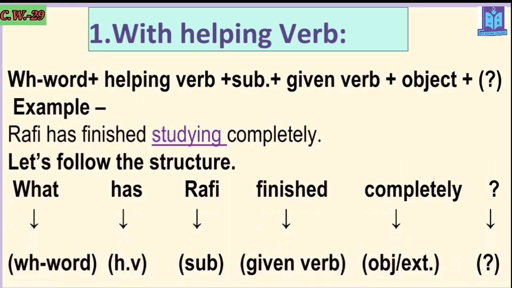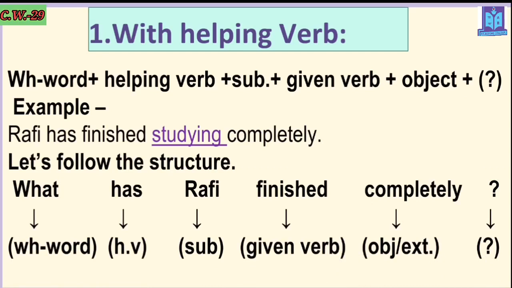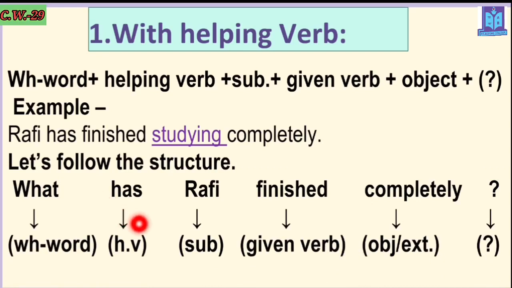And look, it follows all the structure: WH word plus helping verb, then subject, given verb and object, and at last the question mark. Clear? This is how you have to choose. Remember one thing. Based on the underlined word, you have to choose the WH word. Then based on the verbs, that how many verbs are there, you have to choose the structure.